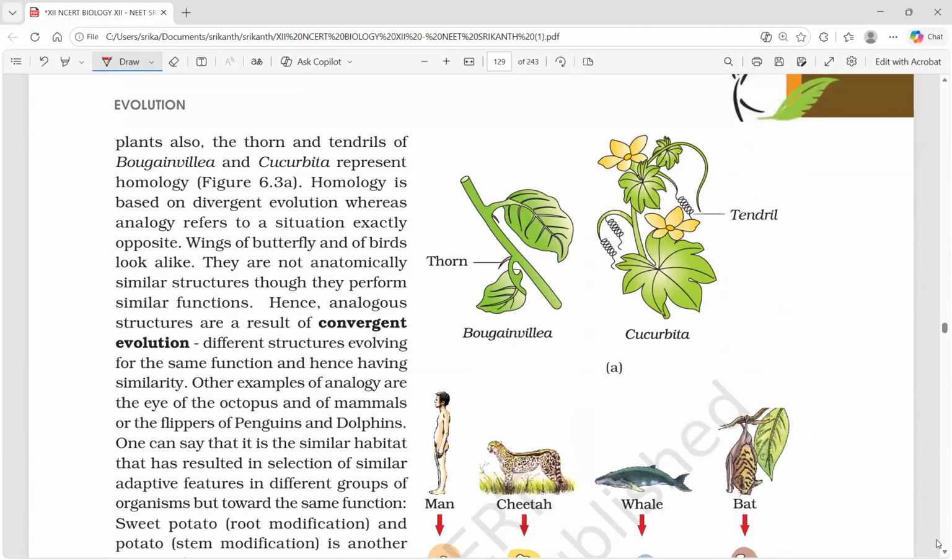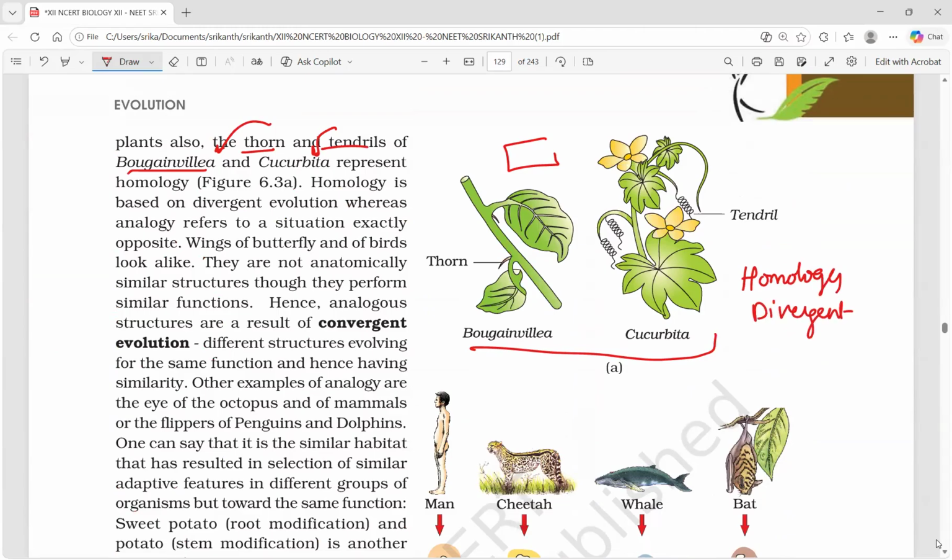Next, the other example taken here is thorns of bougainvillea and tendrils of cucurbita. These are also examples of homology and divergent evolution.